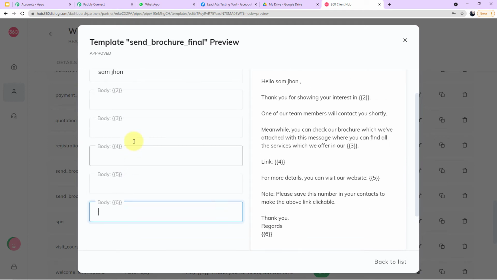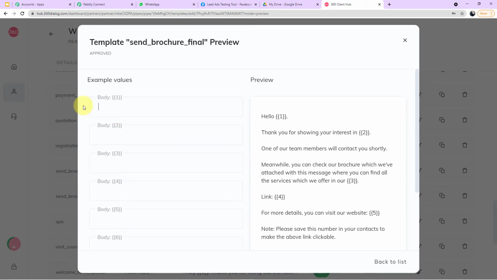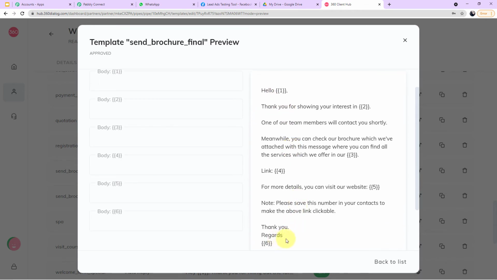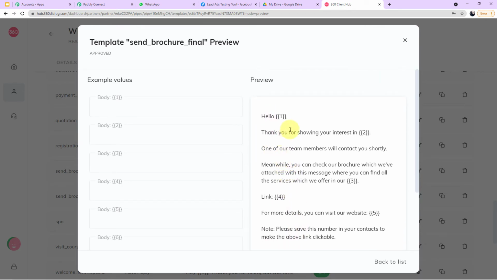So these are the variables which will keep changing according to the information. The rest of the body will remain the same. The same SMS will be sent to every customer of yours.